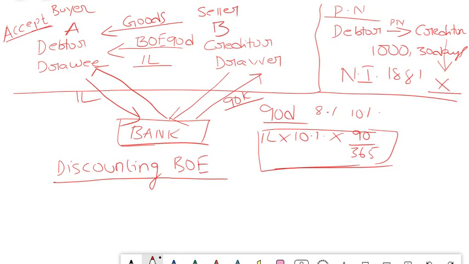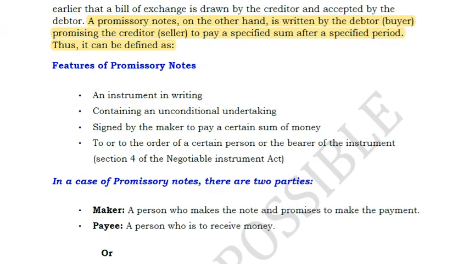In this, the drawer is nothing but the debtor. The drawer is the debtor and the drawee is the creditor. So it is just the opposite of bills of exchange, and that is what you need to remember. Now we will cover some questions regarding what comes under a promissory note. There are some requirements for a promissory note which we should satisfy. So what are those requirements? We will see here.